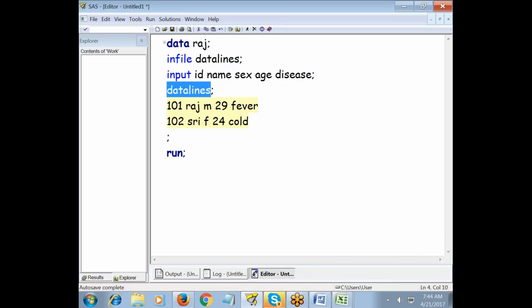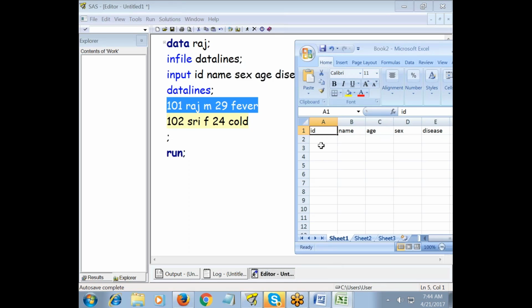In data lines, you are defining your data lines here. This is my raw data. Whenever you define your raw data, this line will start executing. It will try to read this data into the corresponding variables. Whenever SAS is reading data, by default SAS will be able to read only numbers into the corresponding variables.